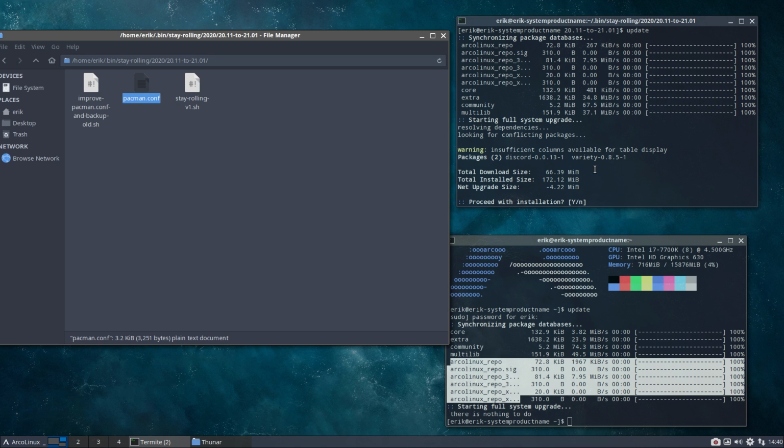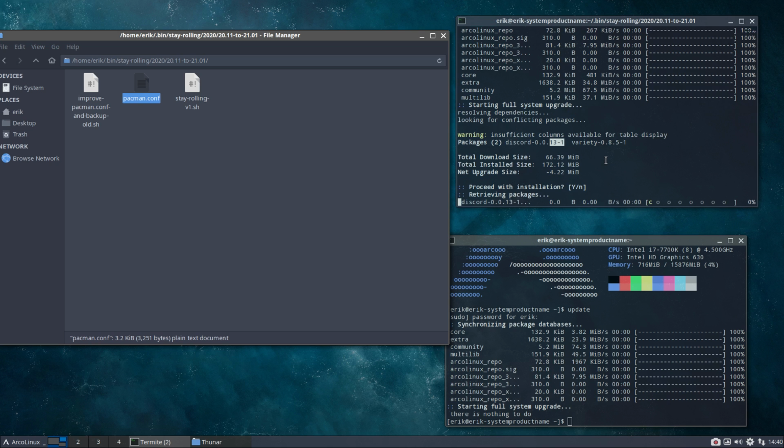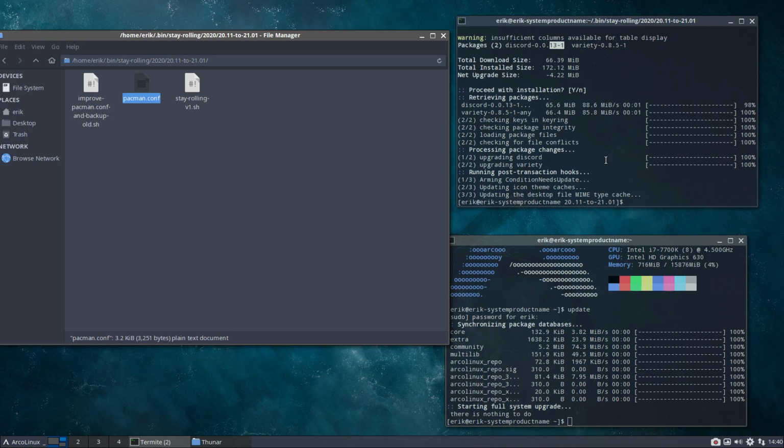What is the advantage? Well, pacman goes from top to bottom and finds a new version that we have created that's not on ArcoLinux yet, and a Variety that we have created that's not on ArcoLinux yet. So basically we are three days or so in front of ArcoLinux. And we've done that because Discord is essential for us, it is our way to communicate.